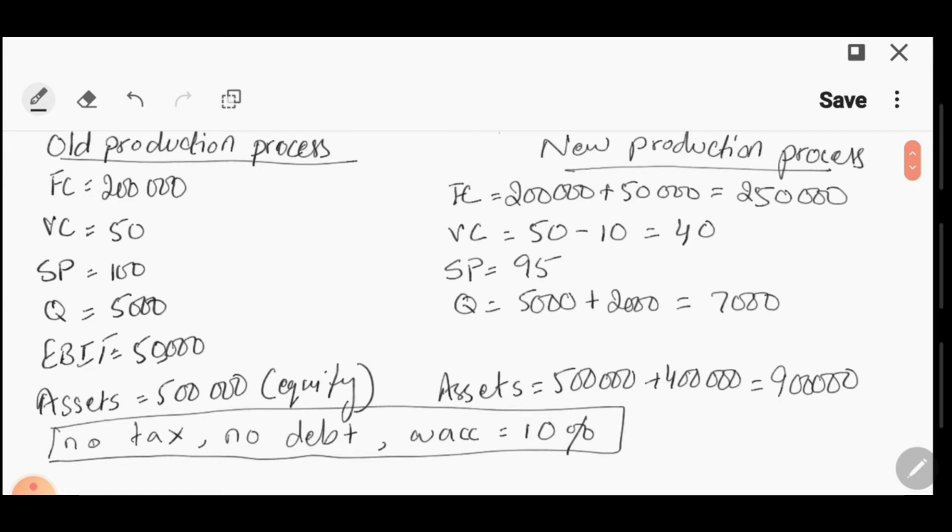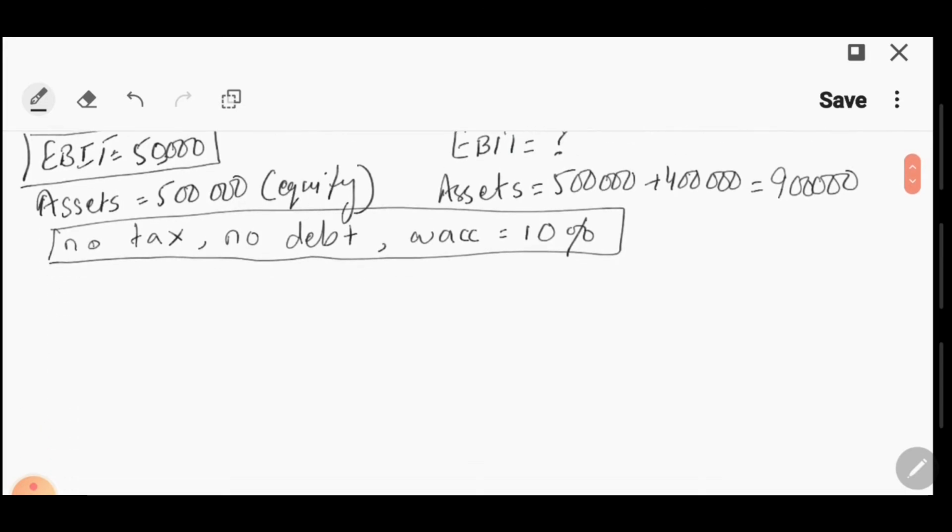That is basically the question over here. So let's see how they are doing in the old production process. In the old production process, they have an EBIT of 50,000. So let's calculate what will be the EBIT, the earning before interest and tax, for the new production process.